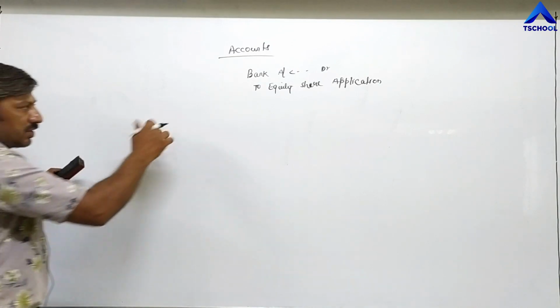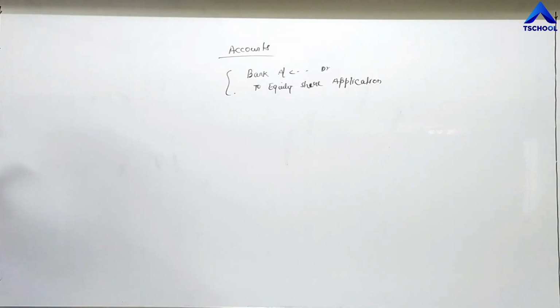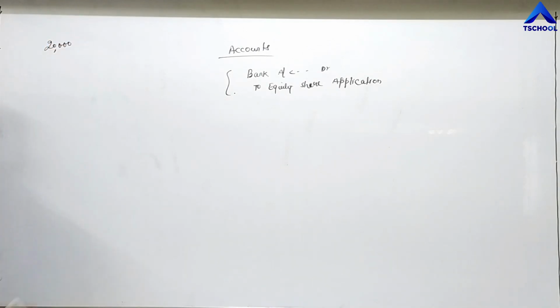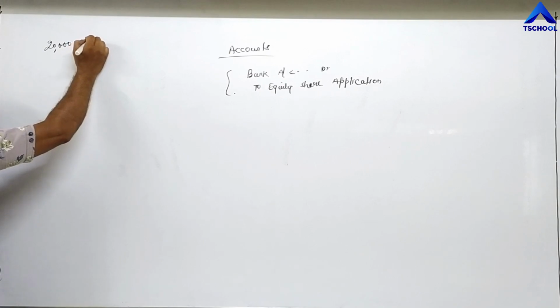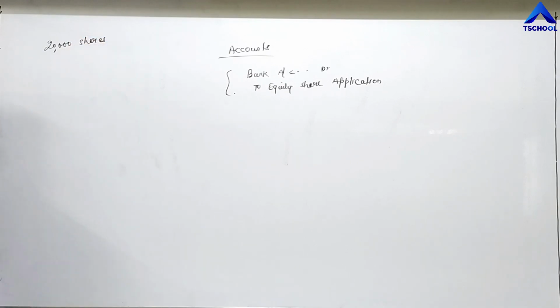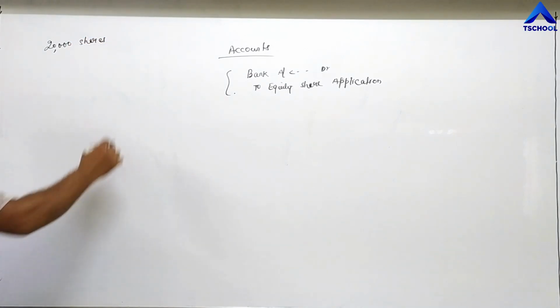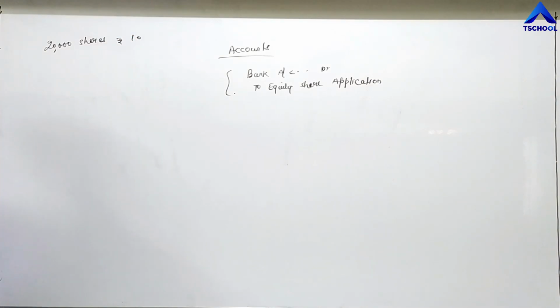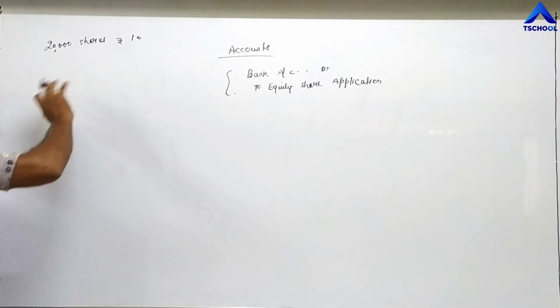Now, first of all, suppose I am taking one example. Company is issuing 20,000 shares, and the face value of each share is 10 rupees. And company has demanded these 10 rupees in 4 installments.